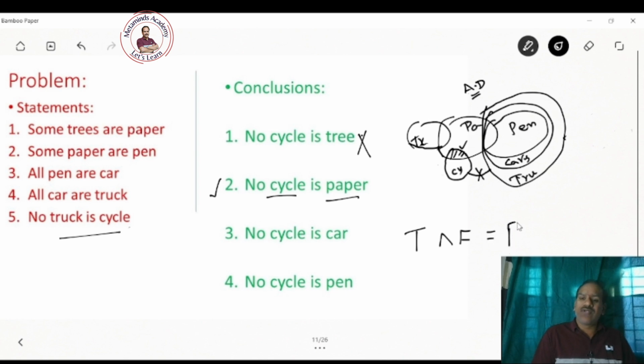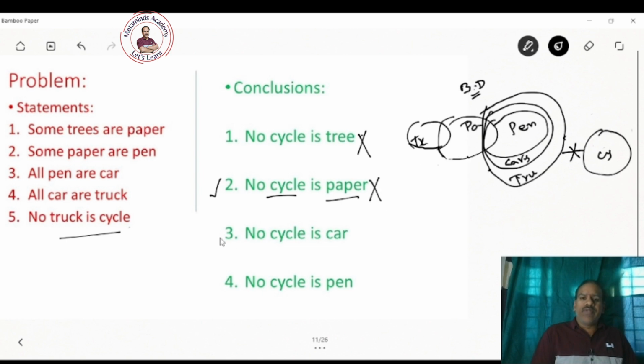As a result, it is totally false. The result is false. Therefore, this is false. Now, coming to the third conclusion, no cycle is car. Right? This is the basic diagram. No cycle is car means cycles and cars. Where are the cars? Cars are here.